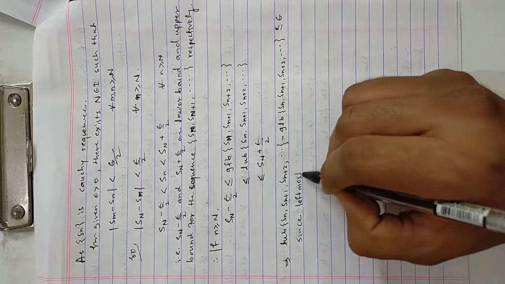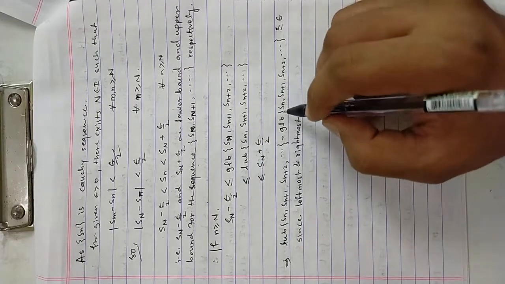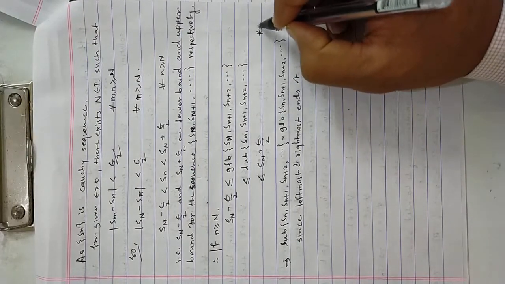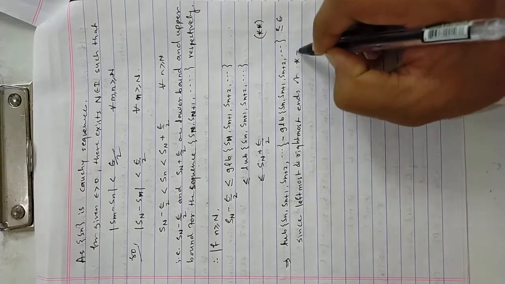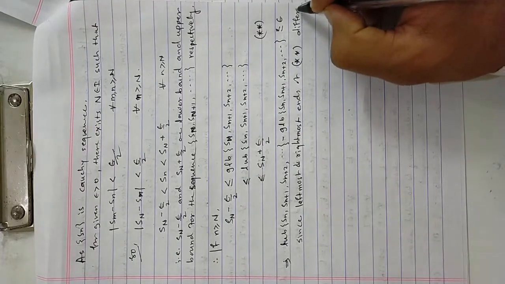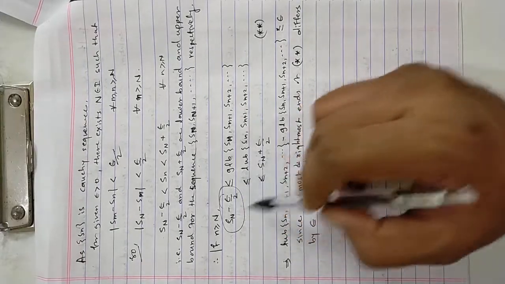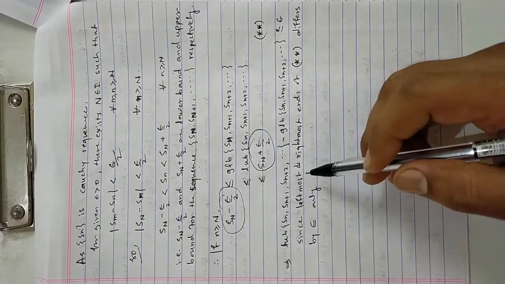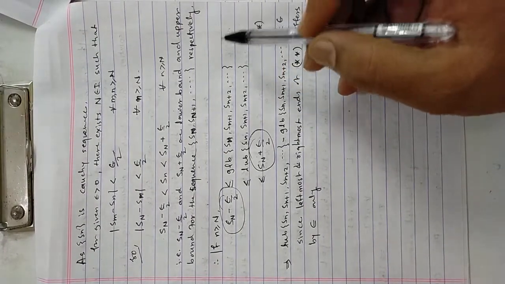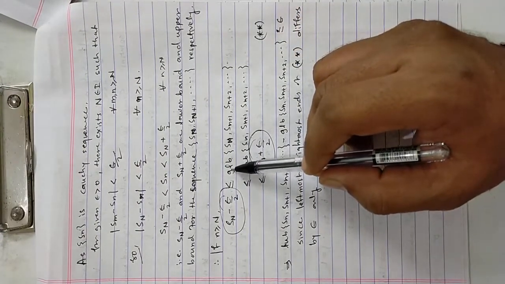The leftmost and rightmost ends of equation double star differ by epsilon only. So the only difference is epsilon on the left and on the right. If I add epsilon to this thing, the relation is less equal.